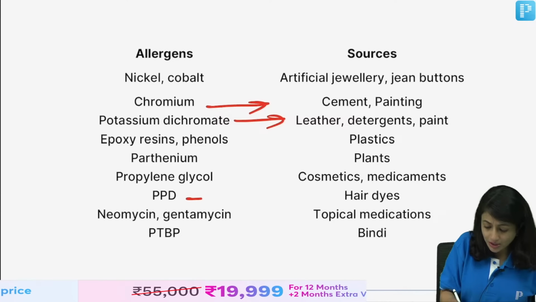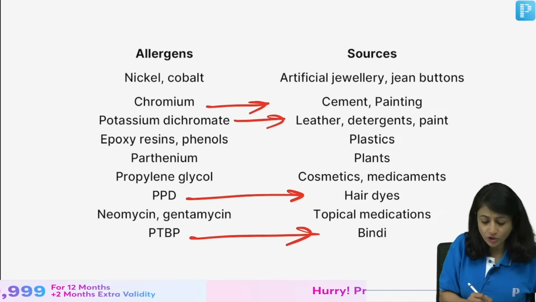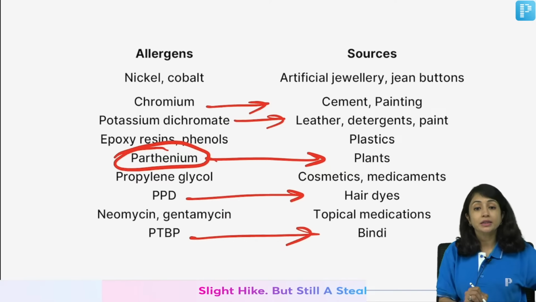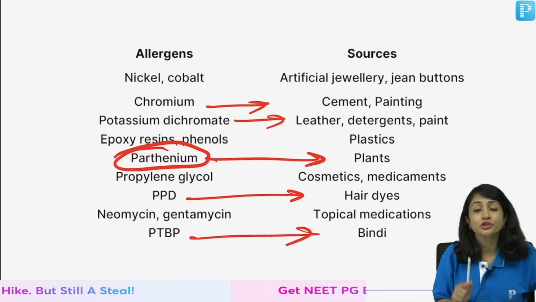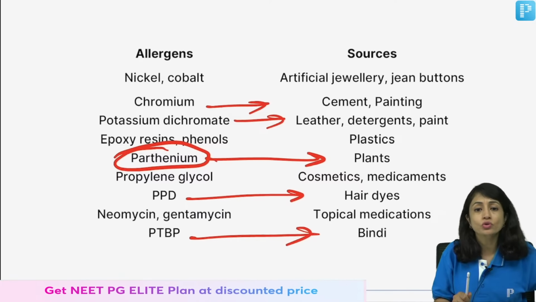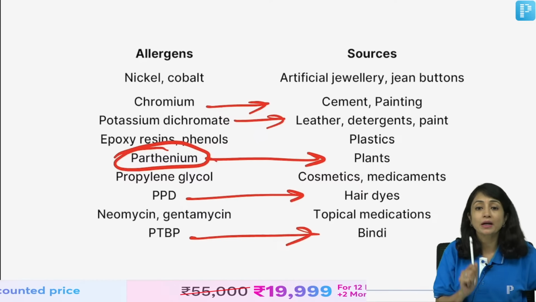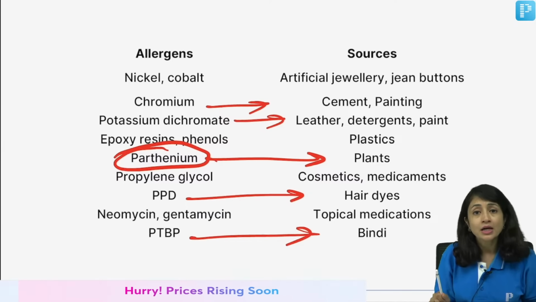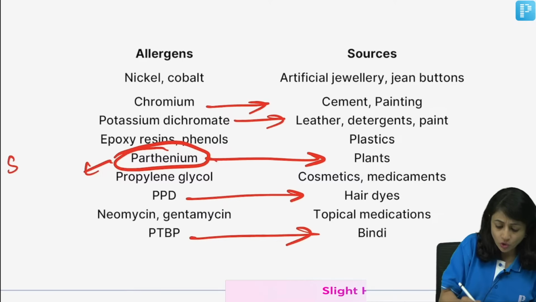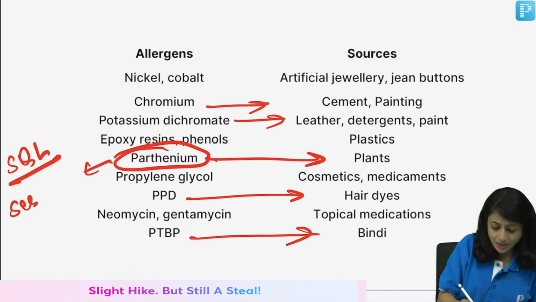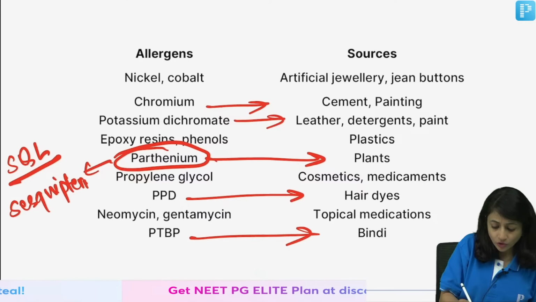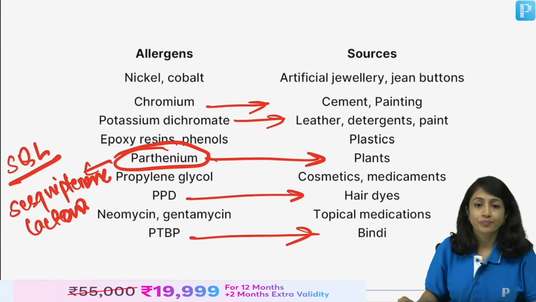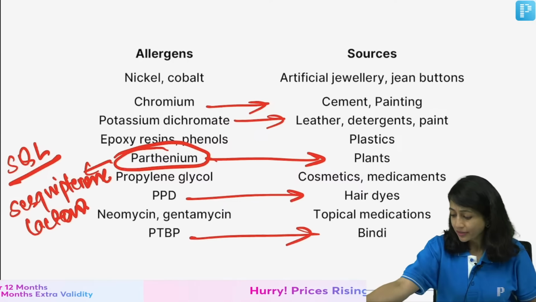Another important thing that is asked is PPD, which we already discussed, PTBP, which we already discussed, and then plant-based dermatitis, which is usually caused by Parthenium. Plants can also cause allergic dermatitis. The most common plant source in India causing allergic dermatitis is Parthenium hysterophorus, also called Congress grass or wild grass, and the allergen in Parthenium is called SQL or sesquiterpene lactone. Sesquiterpene lactone is the culprit here, right? So these are various allergens and their sources.